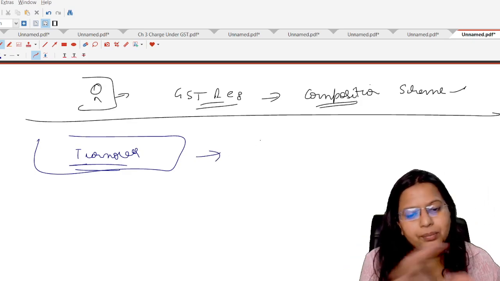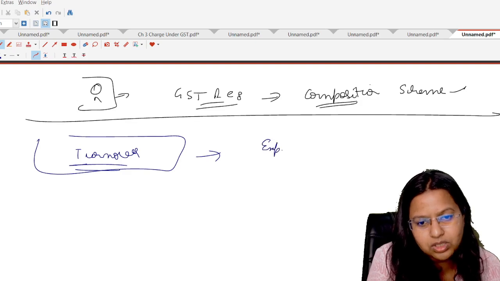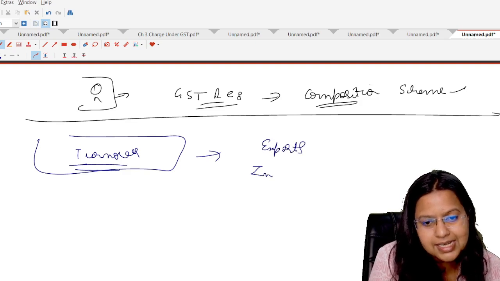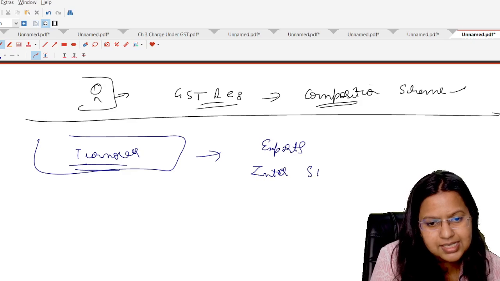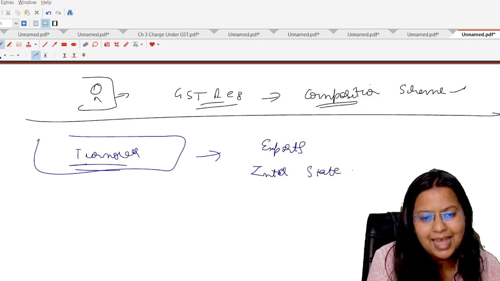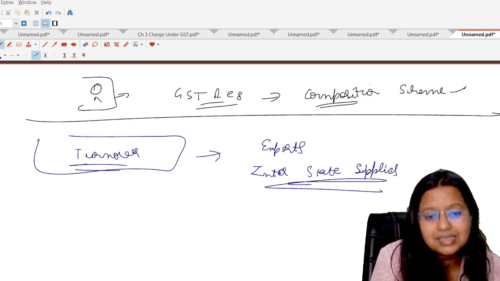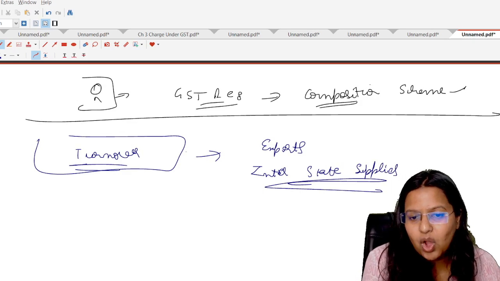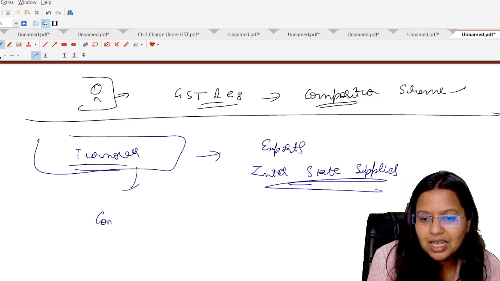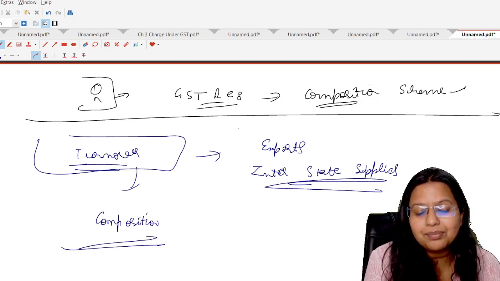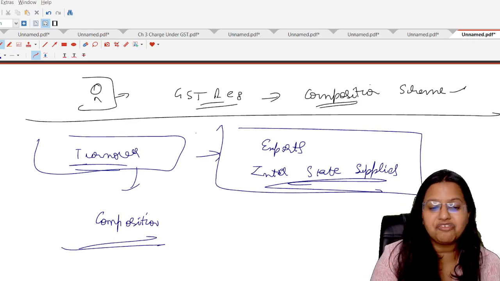The following points will not be included. First of all, exports. Second, interstate outward supplies. What is the reason behind that? I will be explaining that also. The main reason is that when they have registered under the composition scheme, they are not allowed to make any kind of exports and any kind of interstate outward supply.